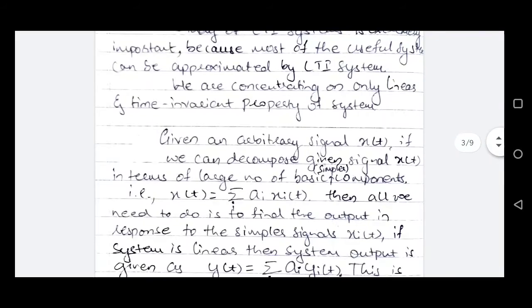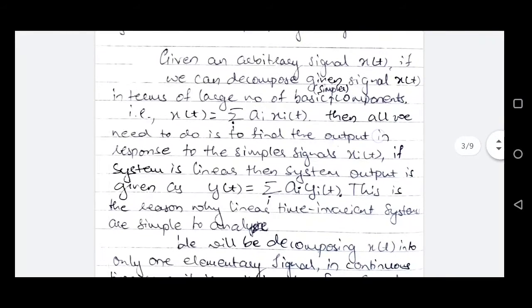Now for these systems, we'll consider some arbitrary input signal x of t, and in module 1, as part of one section, we studied the basic signals and functions that are available to us. We studied the mathematical expression, we understood different properties of those basic signals. We'll be using them here.